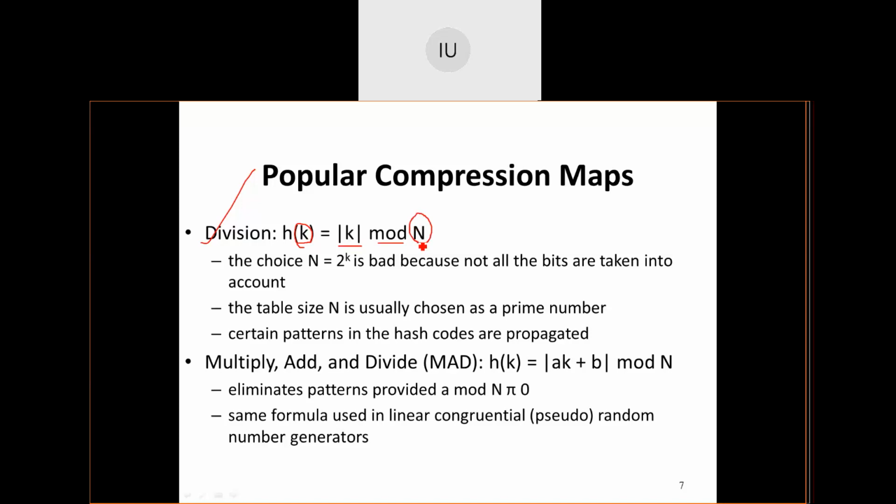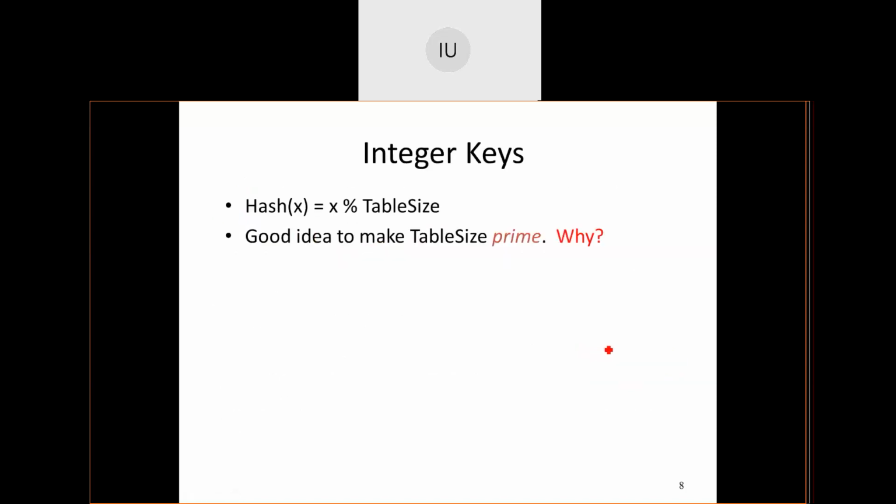Now, what is this multiplication method? It talks about A and B, two constants which are assumed. To that, this particular value is taken, mod against the table size. This indicates the multiplication method. And most importantly, A and B are chosen in such a manner that they are prime numbers. Then, a very commonly used hash function is x mod table size.